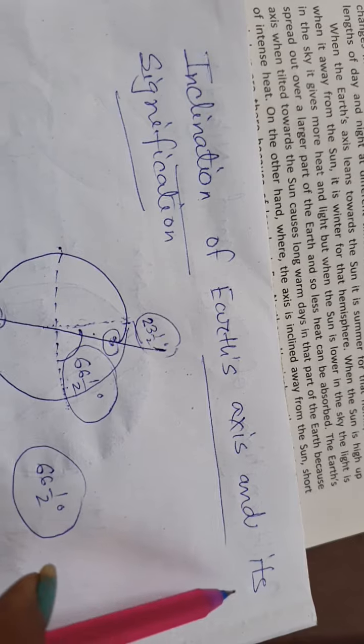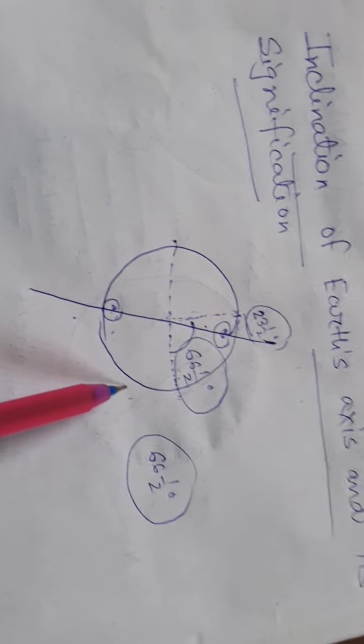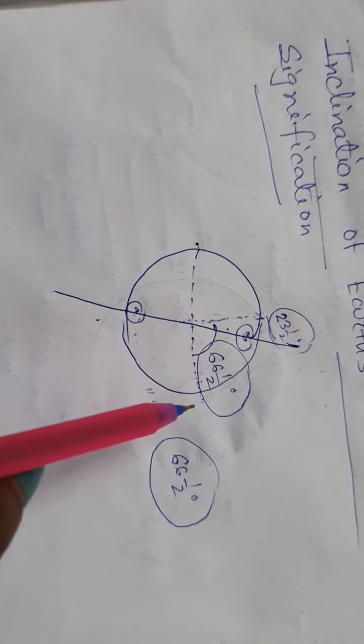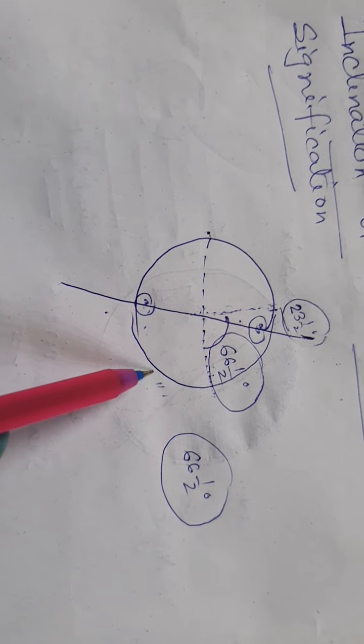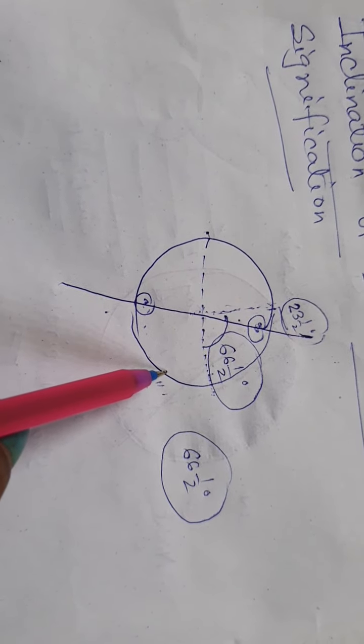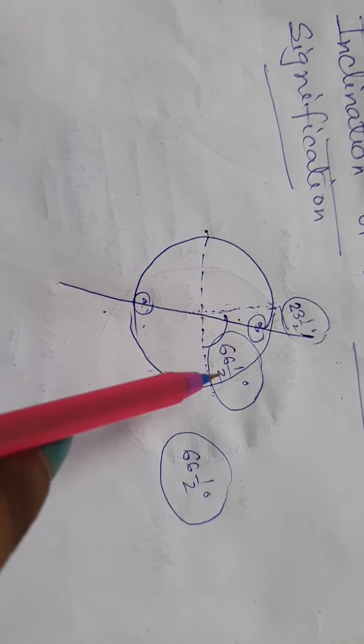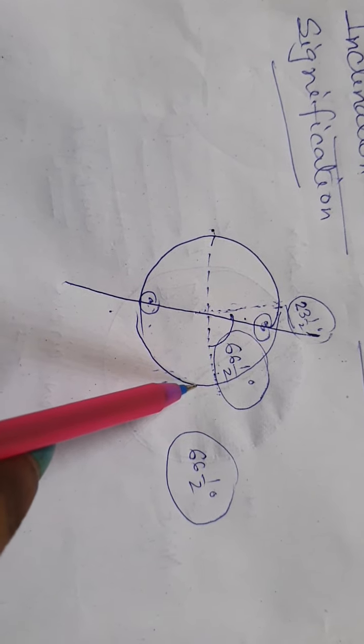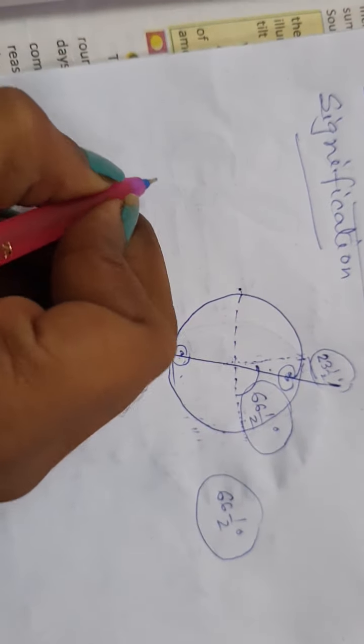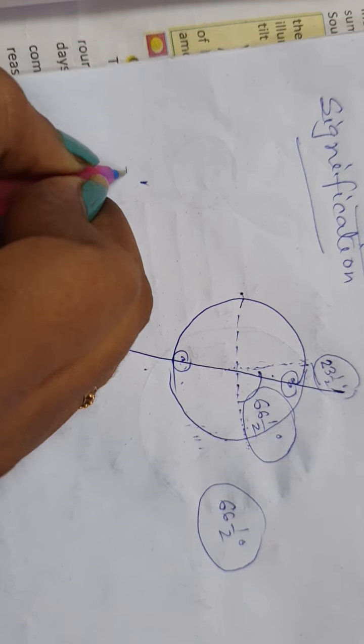Next topic is what is the significance? The significance of the inclination of the Earth's axis is the changes in the position of midday at different times of the year. Midday means the sun is overhead.